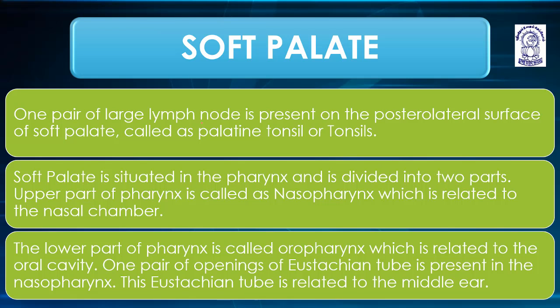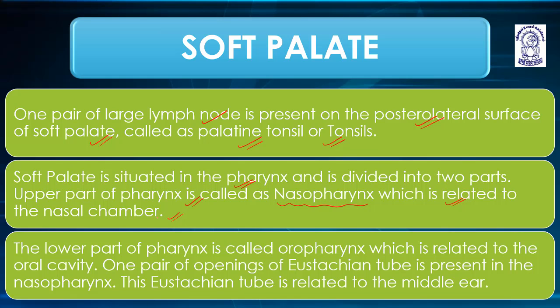So one pair of large lymph nodes are present on the posterior lateral surface of the soft palate, which are known as what? Palatine tonsil or tonsils.